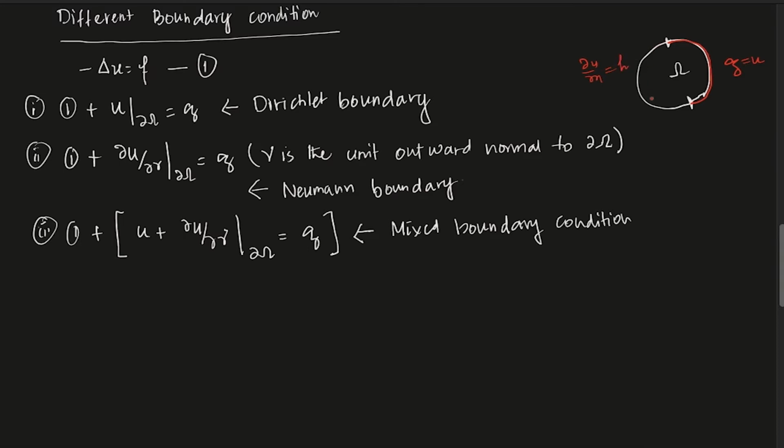That may also happen. There are different options, but for now we will restrict ourselves to the Dirichlet boundary condition.